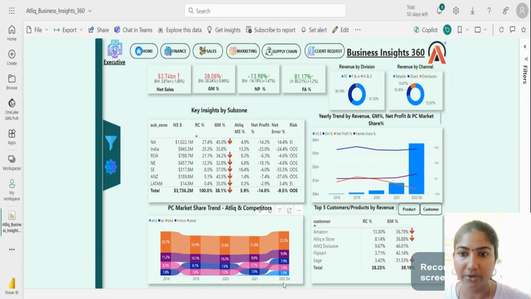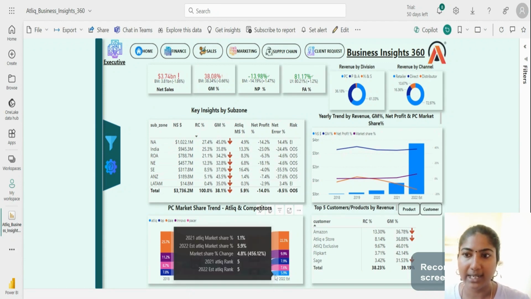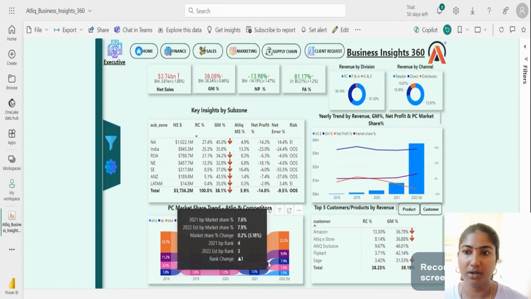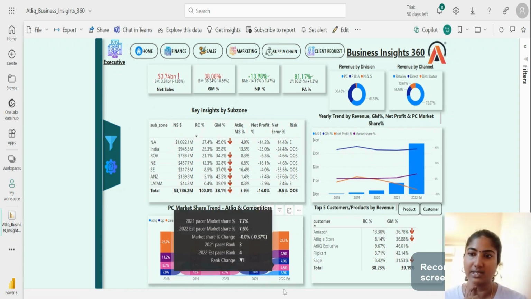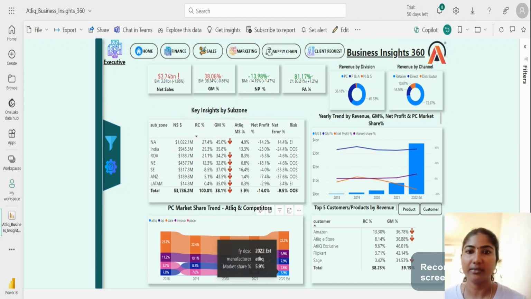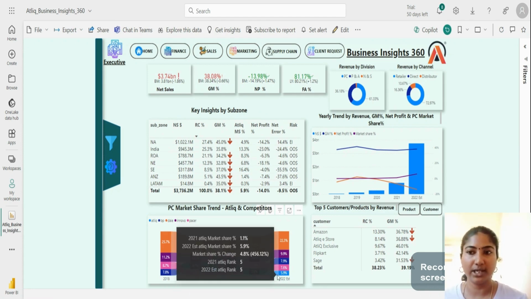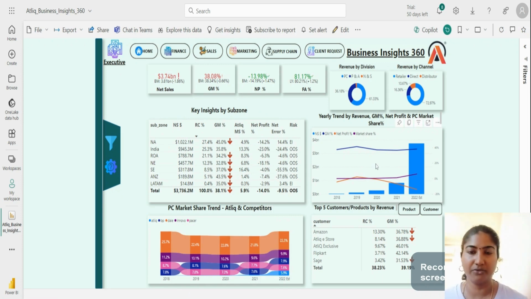So over the years, from 2018 till 2021, AtliQ was not there, but in 2022 AtliQ started to gain market share of around 5.9%, which is ranked 5th. So this shows that AtliQ is performing better, even though the net profit is negative. This shows that they have spent more on marketing expenses, so that they have got the result of 5% market share, which is good for the company.